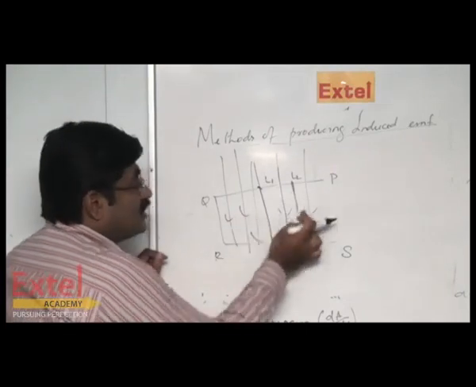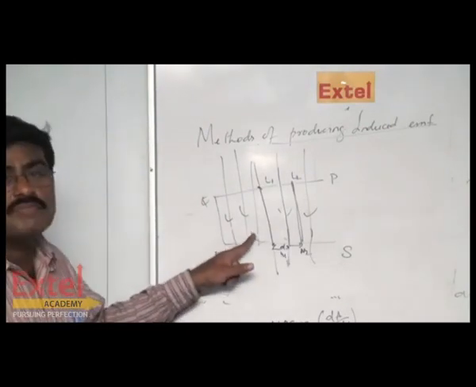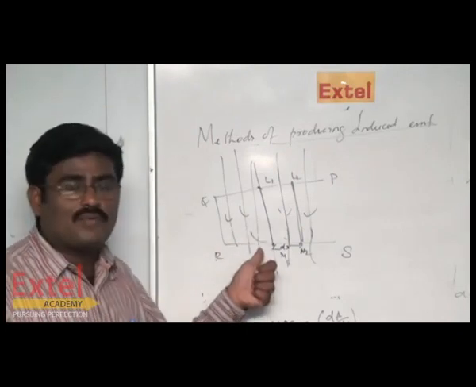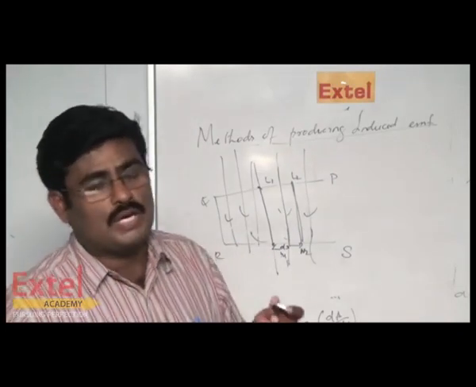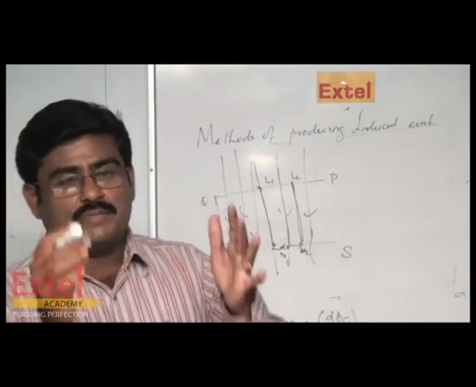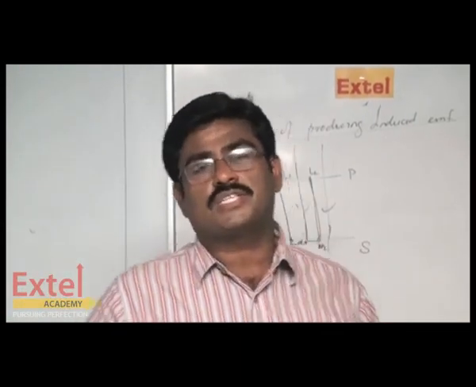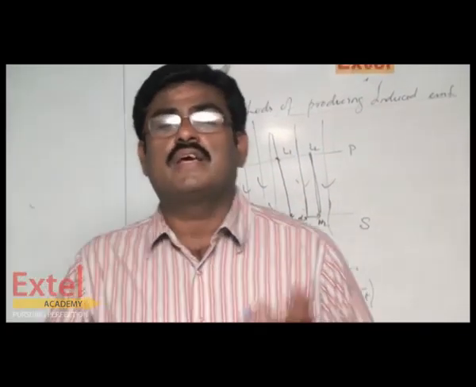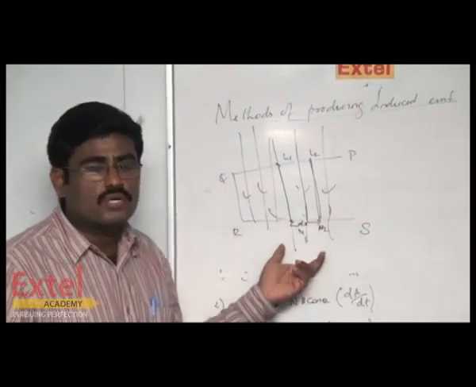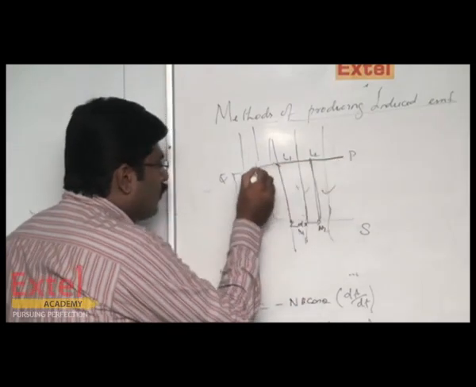Now if you count the number of lines from L2, Q, R, M2, the number of lines is increased from 3 to 4. So by moving the wire from L1 M1 to L2 M2, the number of magnetic lines of force covered is increased. As per the electromagnetic laws of induction, whenever there is a change in magnetic flux in a closed circuit, EMF is induced. Now the magnetic flux increased from 3 to 4. So automatically the EMF is induced, and due to that current will flow from P to Q, Q to R.